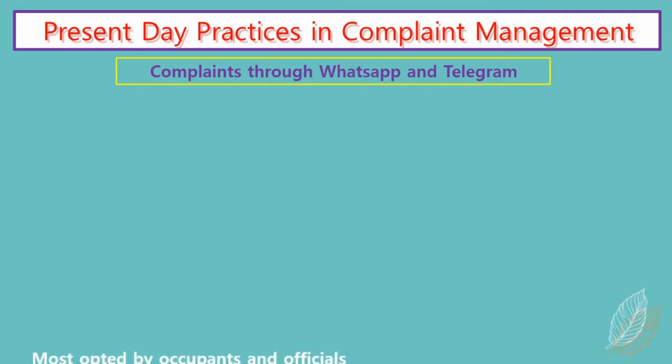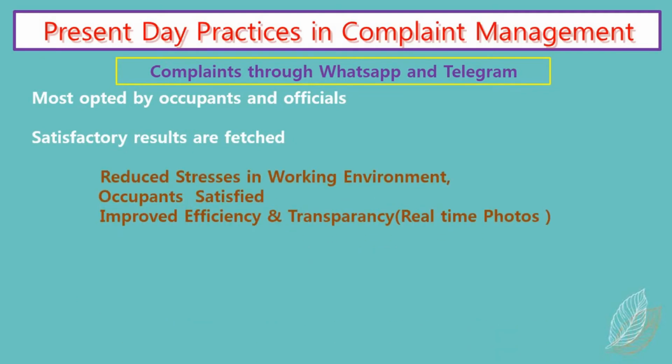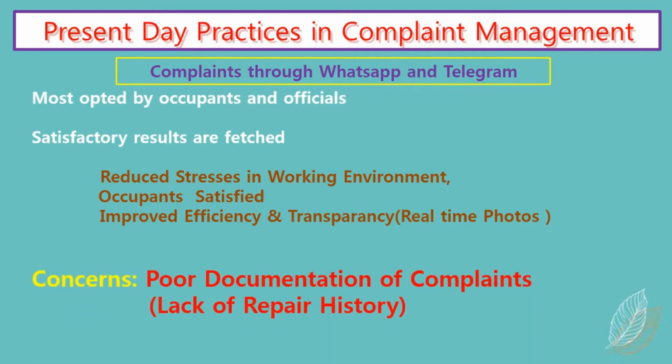And the third one is complaints through WhatsApp and Telegram, most opted for by occupants and officials. Satisfactory results are fetched. Reduced stress in the working environment, occupants satisfied, improved efficiency and transparency. That is, we get real-time photos in WhatsApp as well as through Telegram, so everybody is satisfied. But the concern here is poor documentation of complaints.